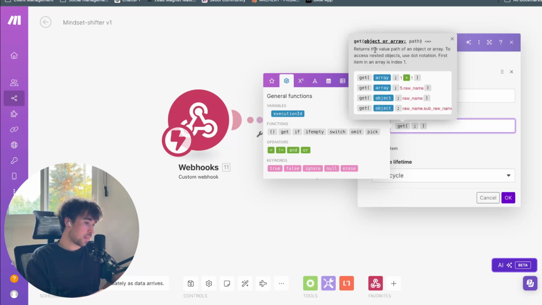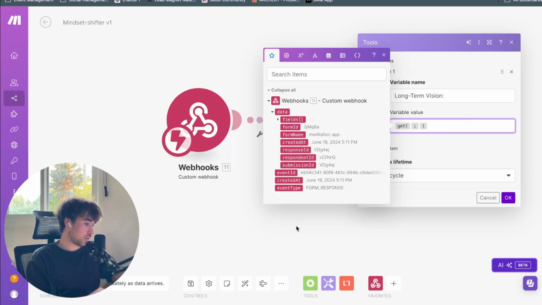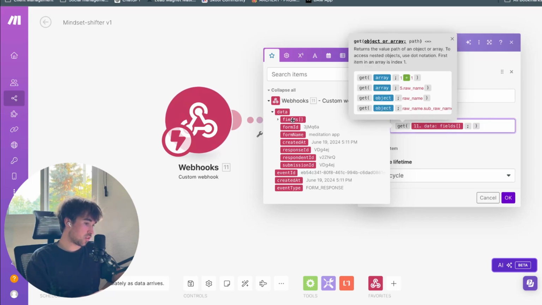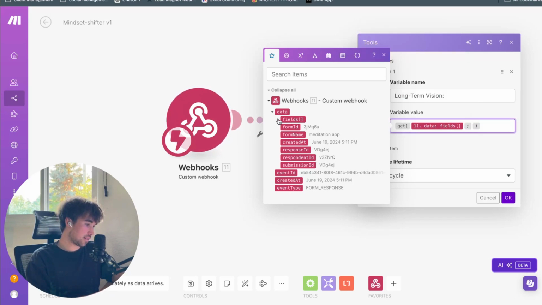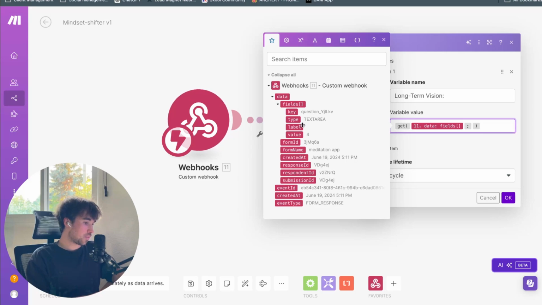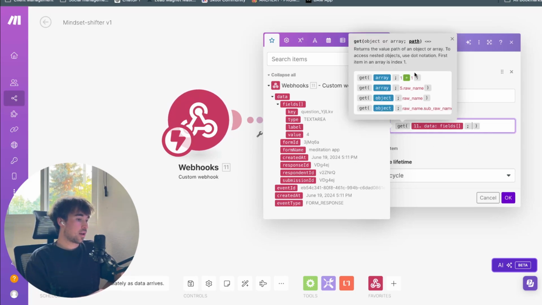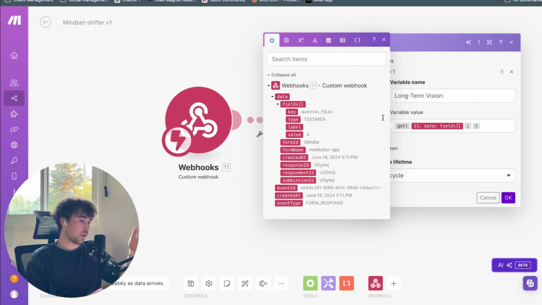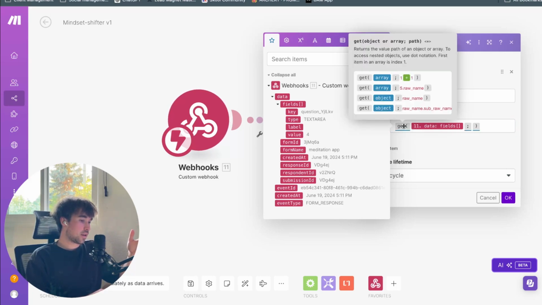So the get takes in an array as the first argument right here. If we go to our fields, this is where our data is going to be inside of fields right here. You can see it's only outputting text area 4, but we want all of them. Let me just hover over this again. You can see right here, first item in an array is index 1.